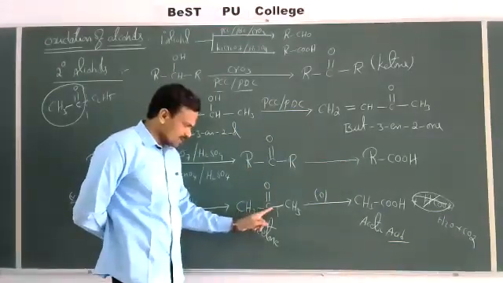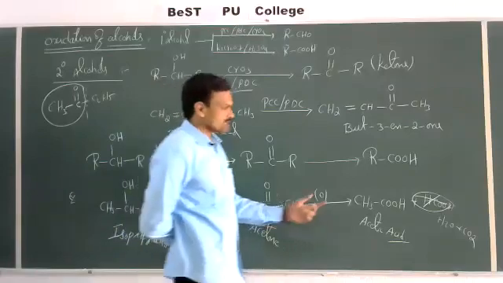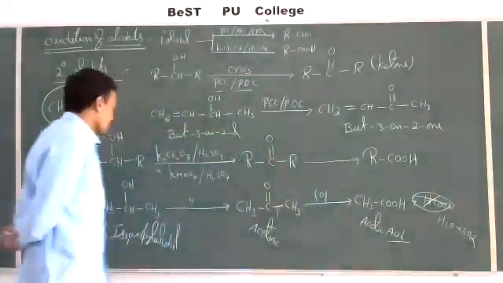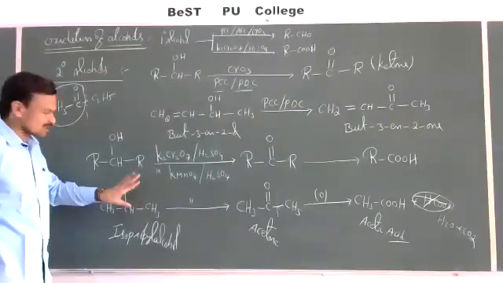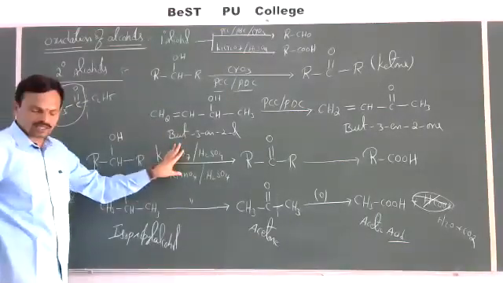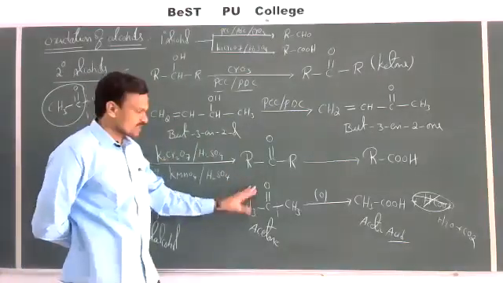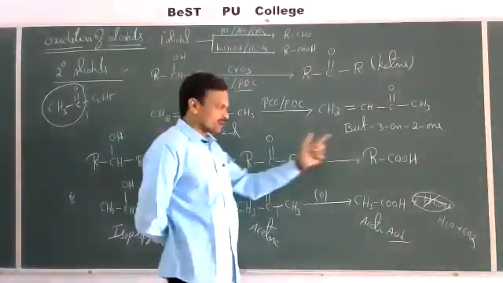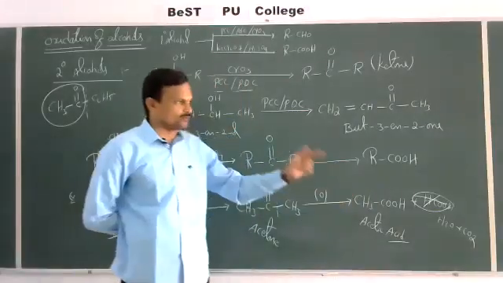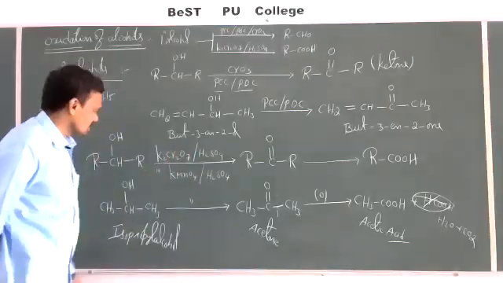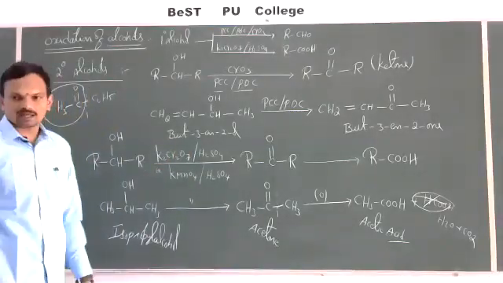See here, the ketone contains 3 carbons, but the acid contains only 2 carbon atoms. So overall, secondary alcohols on oxidation with a strong oxidizing agent give a ketone with the same number of carbons, and that ketone can undergo further oxidation to give a carboxylic acid with fewer carbon atoms. This is regarding oxidation of secondary alcohols.